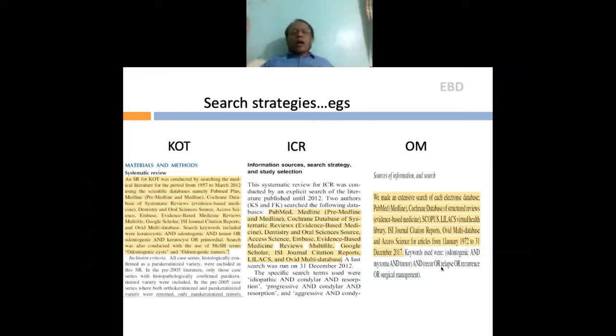Whereas most of the other search engines, in fact, for odontogenic myxoma, they were all zero. None of the other search engines contributed. And that has been my experience. PubMed is a good search engine, but that doesn't mean you only need to search PubMed.